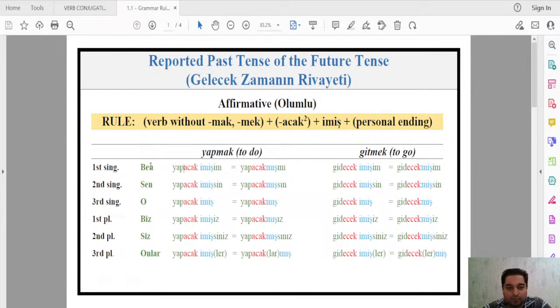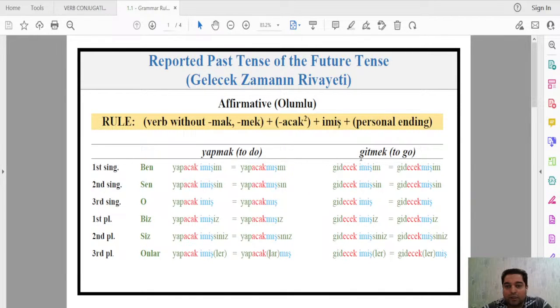So let's go over the persons. Ben yapacakmışım. You see, yapacak, imişim. It is transferred. The soft vowel e becomes ı here when we combine everything. So ben yapacakmışım, sen yapacakmışsın, o yapacakmış, biz yapacakmışız, siz yapacakmışsınız, and onlar yapacaklarmış or yapacakmışlar. But yapacaklarmış is more utilized. I can directly tell you that this is the more frequent way to say it: yapacaklarmış rather than yapacakmışlar.